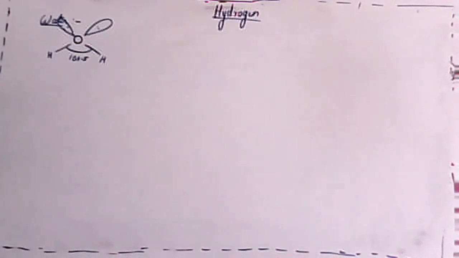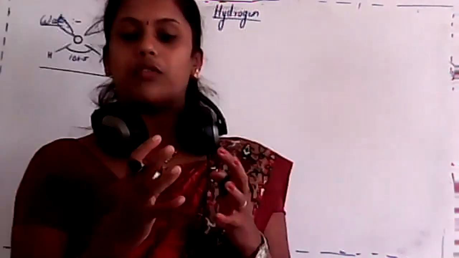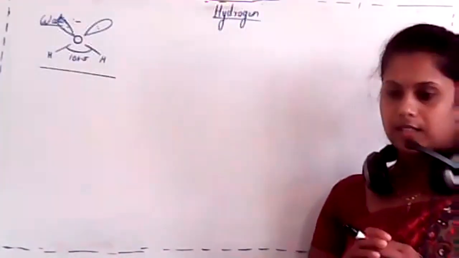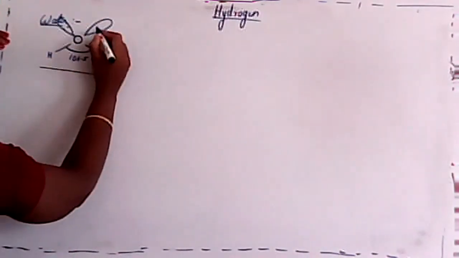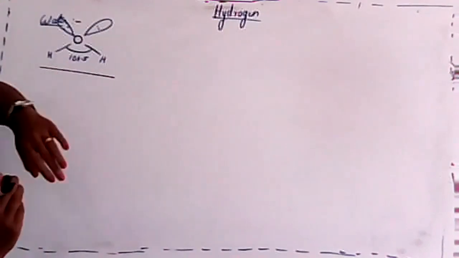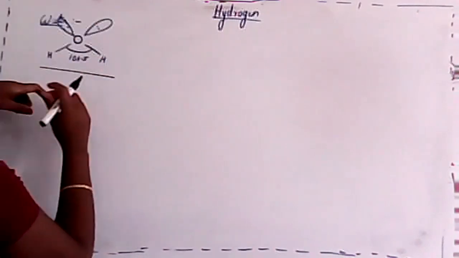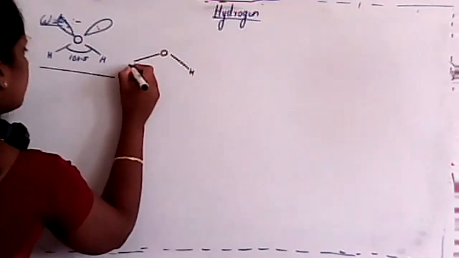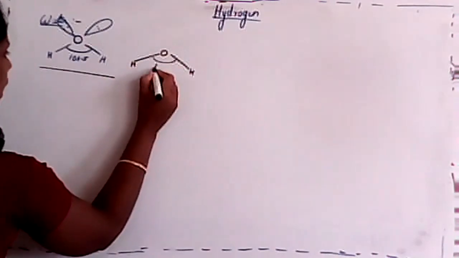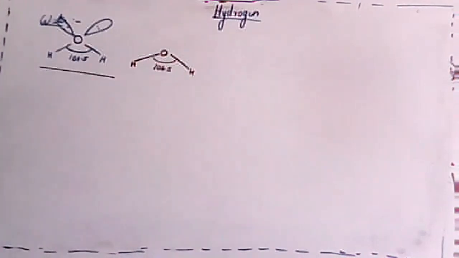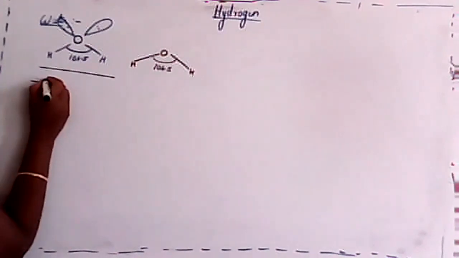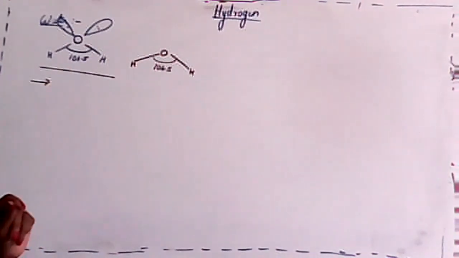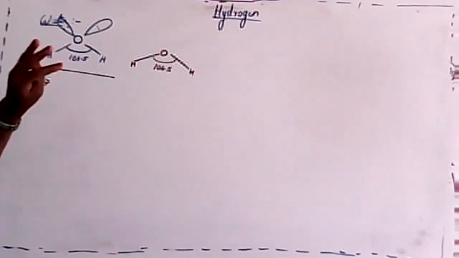See, students, in the last class we studied about the structure of water, isn't it? It has a bent structure. In the case of water, there are two lone pairs of electrons, so we eliminate this part and see this part itself. Clear? That's why we call it a bent shape with a bond angle of 104.5 degrees. This is about the structure of water.